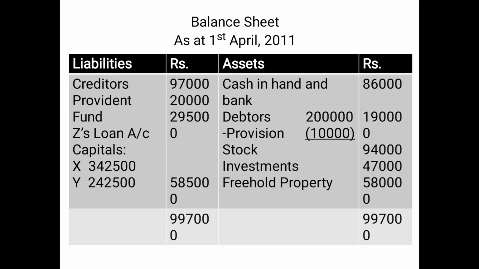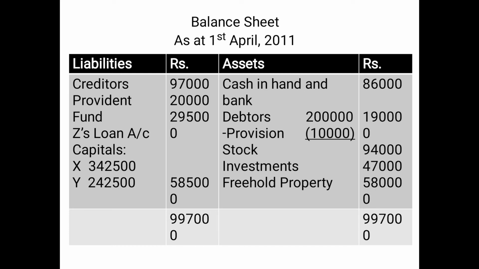On the liabilities side, since we have already distributed general reserve, it will not be shown. Then creditors, after the revaluation, the value will be 97,000. Provident fund, since it is an outside liability, will be carried forward as it is. Then we have shown Z's loan account as 2,95,000 because it is a liability. And then we have shown the capital balances of the remaining partners X and Y, 3,42,500 and 2,42,500, which means the total capital of the remaining partners is 5,85,000.